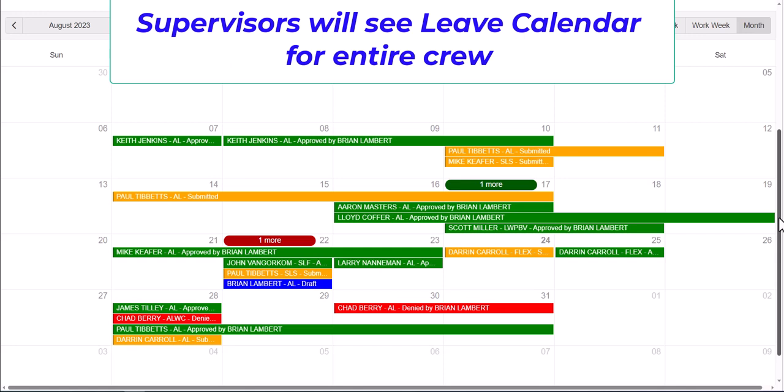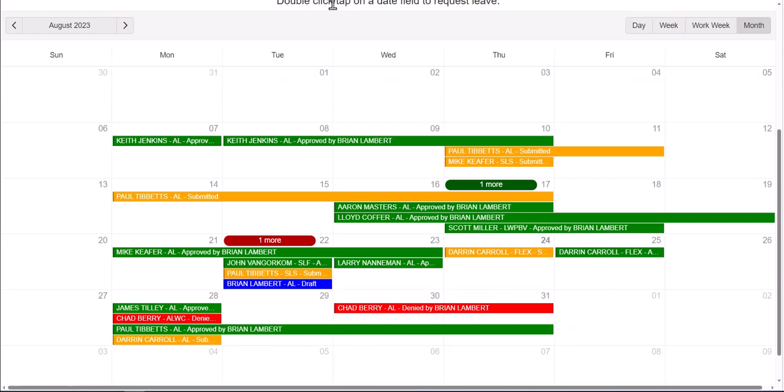So you'll see I've got some things that are approved, some things that haven't been approved yet, denied, just all different kinds of functionality. So this will be available for our supervisors and crew leaders to be able to see as they plan work. Let's see where the status is of anyone. Again, you can do partial days, full days. Again, this here is an example of supplemental help. So all of that can be in there. So now let's go take a look at what it looks like.